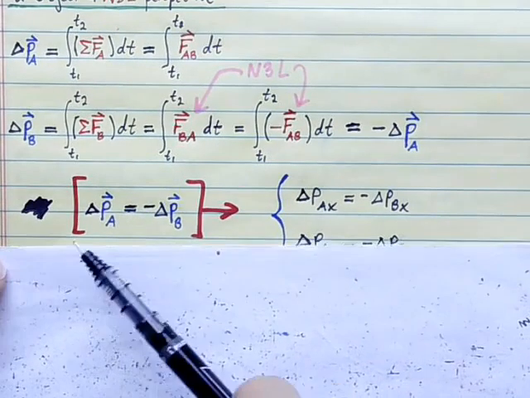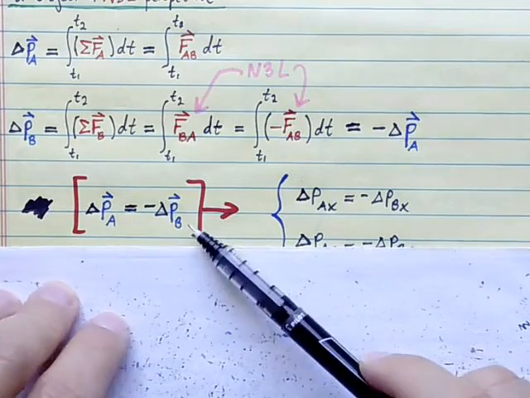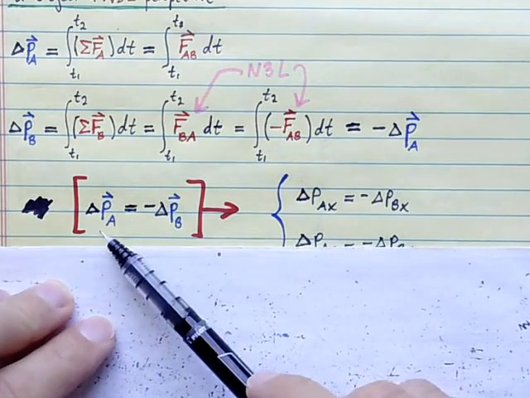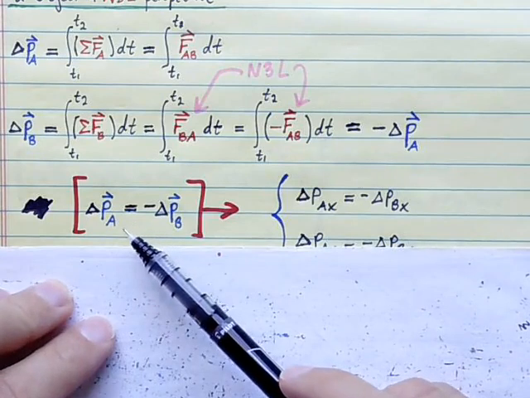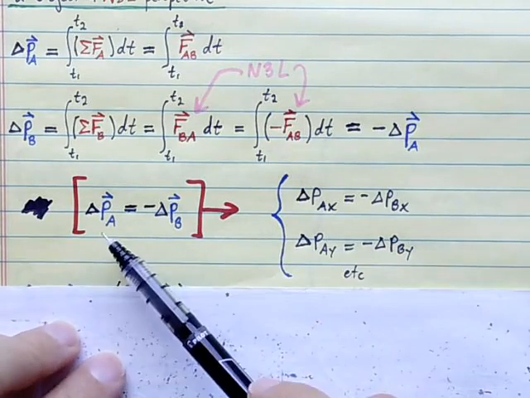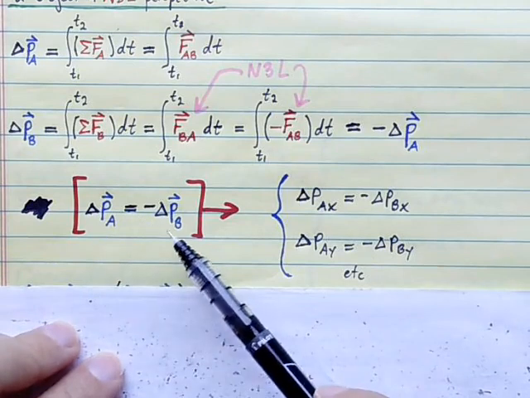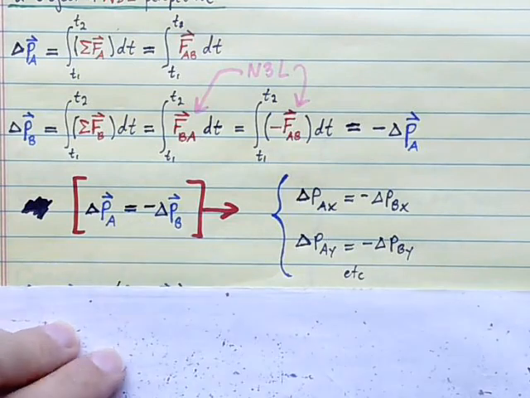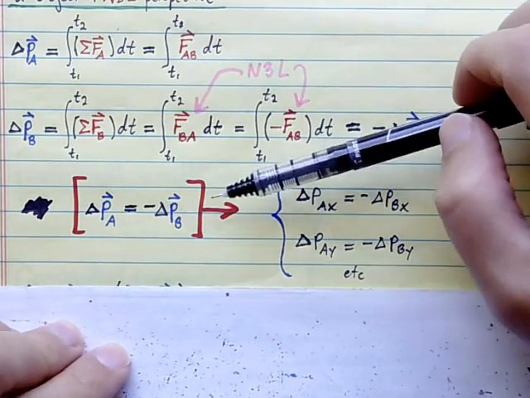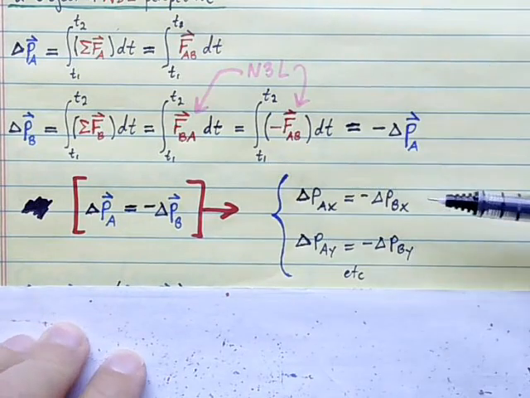Okay, so delta PA is equal and opposite to delta PB. Any change in momentum that occurs is strictly a transfer of momentum between A and B. Whatever A loses, B gains, and vice versa. And since this is a vector equation, we see that momentum is conserved component-wise.